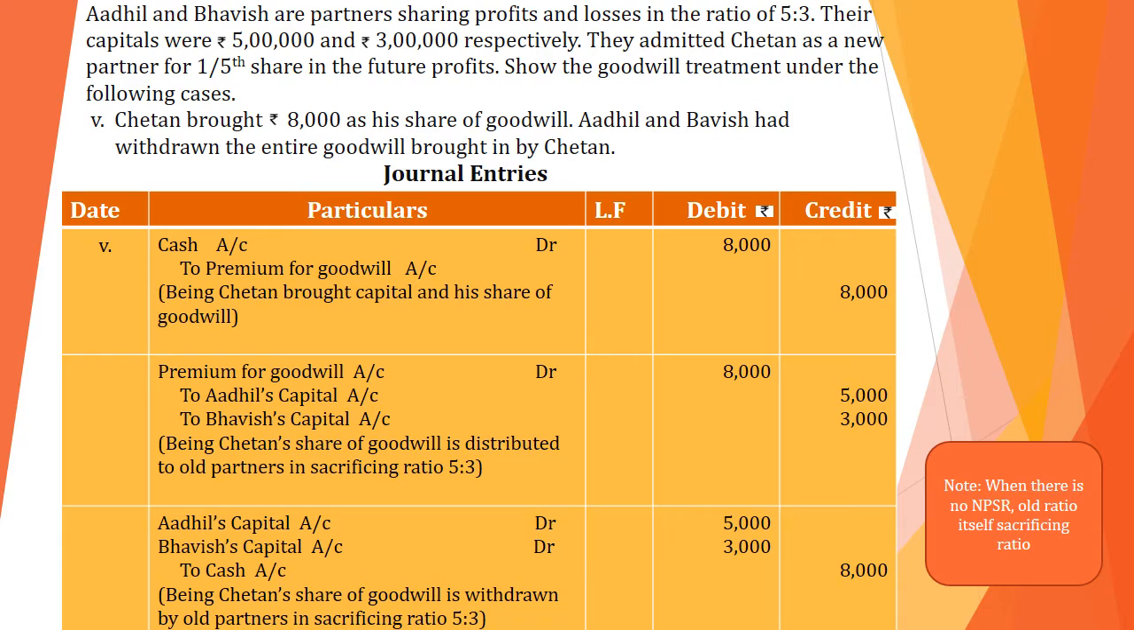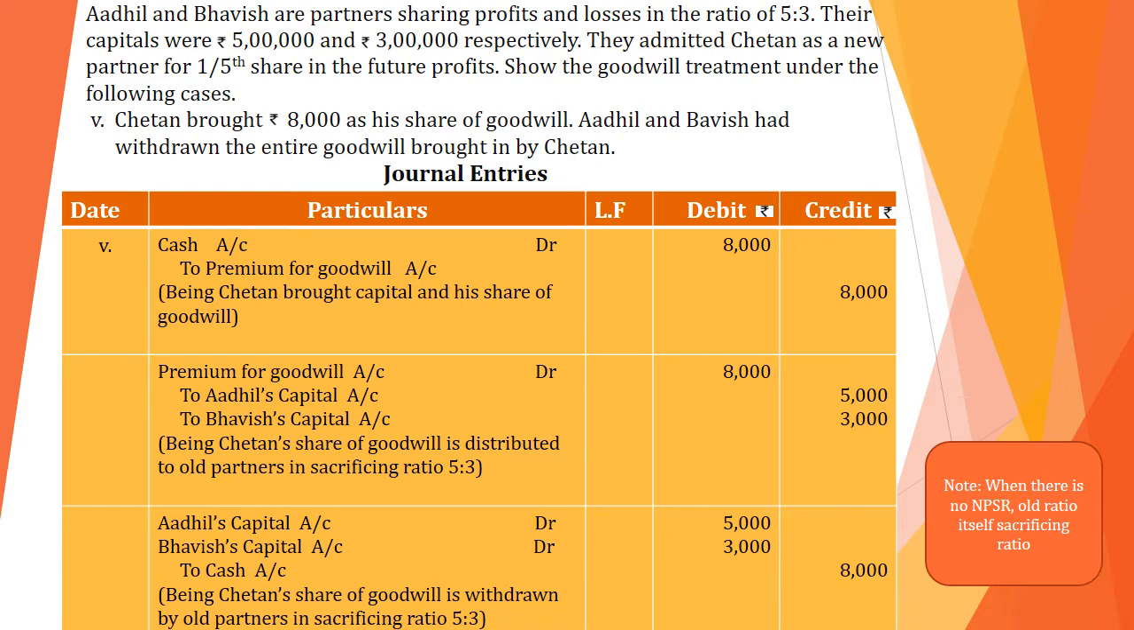Now this 8,000 amount we have to distribute to old partners in their sacrificing ratio. So second entry is premium for goodwill account debit to Adil's capital account, to Bhavish capital account. 8,000 amount we have to distribute in their 5:3 ratio. So Adil will get 5,000 and Bhavish will get 3,000. Now this premium for goodwill amount which we have distributed to old partners will be withdrawn by the same old partners. So how to pass the entry?